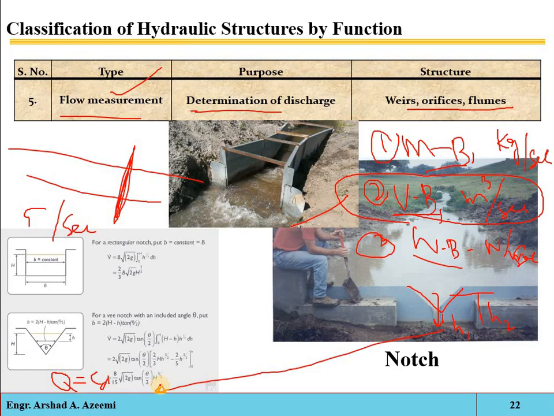And the CD, that is the coefficient of discharge, will be determined in the laboratory, or calibrated in the laboratory. It is the ratio of the actual discharge to the theoretical discharge. G is the gravitational constant, theta is this angle, and H is the difference between h1 and h2. So the discharge will be determined.